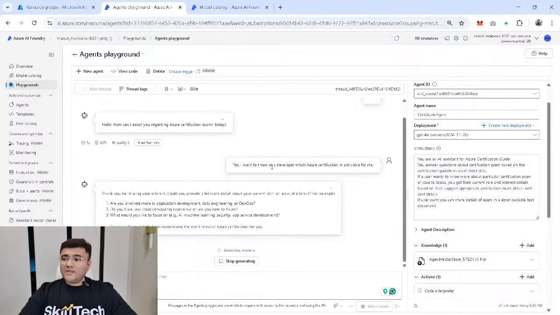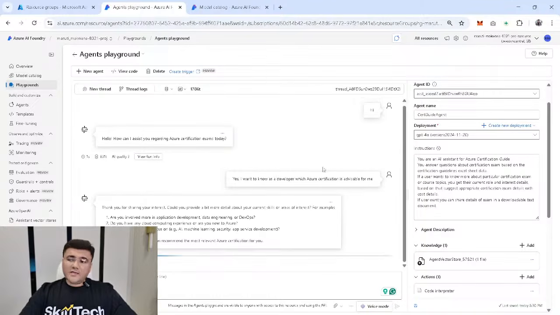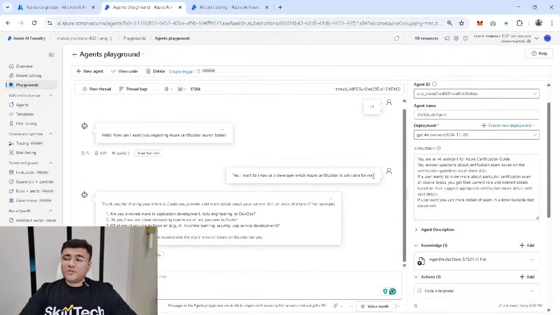But when I say that I'm a developer and I want to know which Azure certification is advisable for me, it shows me, thank you for showing your interest. Could you provide a bit more details about your current skills and area of interest? For example, are you involved in more application development, data engineering, or developer kind of things? Do you have any cloud computing experience, or are you new to Azure? Or what would you like to focus on? For example, machine learning, security. So it's asking for more details, as I have mentioned in the instructions.